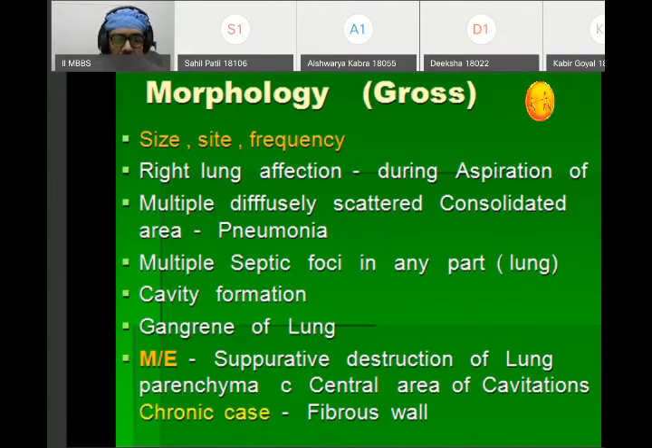On morphology, on gross, the right lung is mainly affected during aspiration of infected material. It may show multiple diffusely scattered consolidated areas. There may be septic foci in any part of the lung that may lead to cavity formation, and in cases that are untreated, may lead to gangrene of the lung. So this is on gross. On histology, there is destruction of lung parenchyma with central cavitation, and in chronic cases this may lead to a fibrous wall lining.